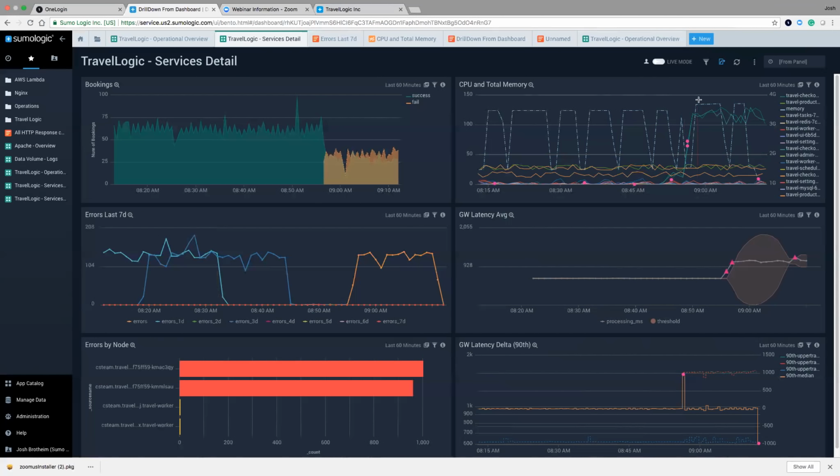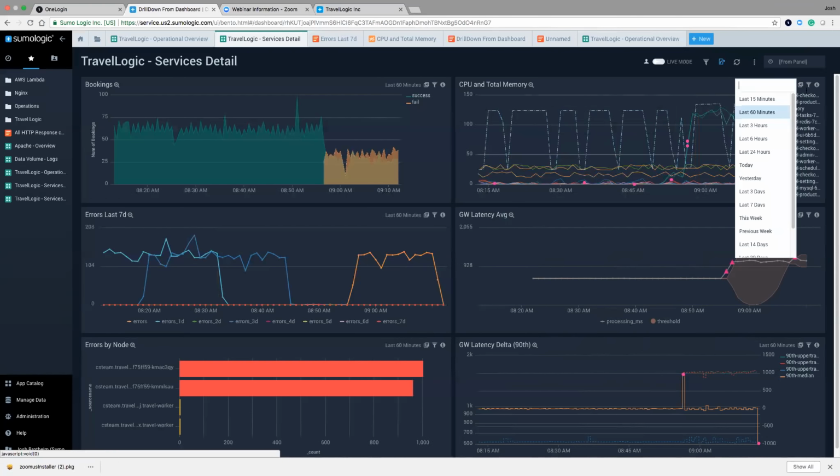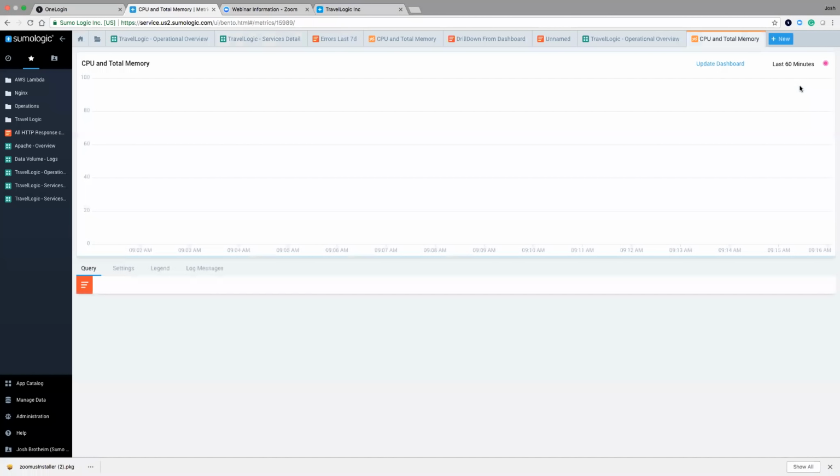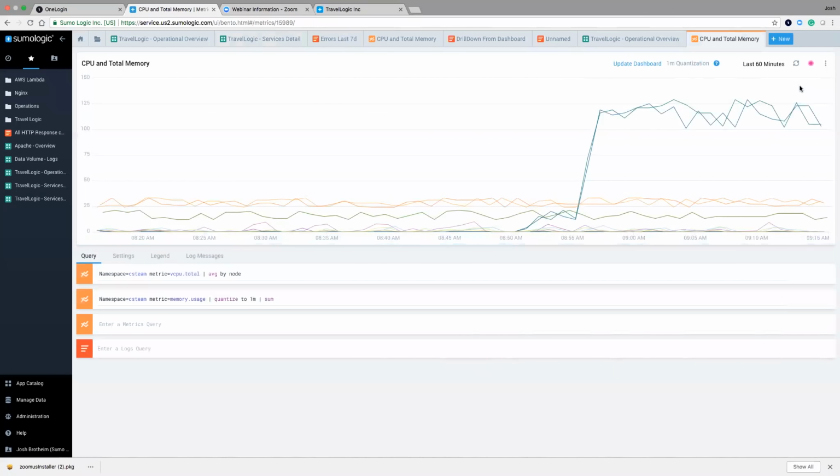So what we're going to do is I'm going to drill into the CPU and total memory, because this is the one piece of information I know where I can start to look at something a little more specifically, since I have that Slack message that helped point me in this direction. So I'm going to go ahead and drill in here. There we go. Click on that little guy. And so now what I'm looking at is a metrics view that is showing information about CPU and total memory usage. And so right here, we see the CPU information, and we see the memory usage information. And so we see both of these pieces of information within this graph.